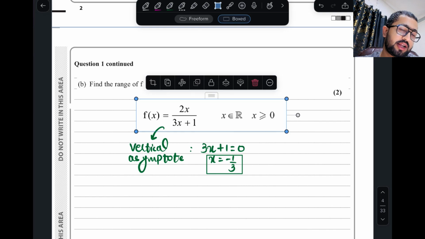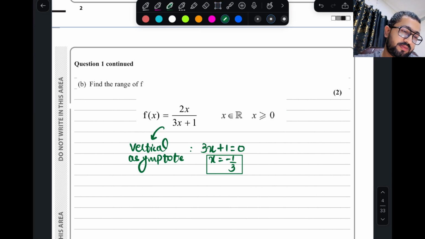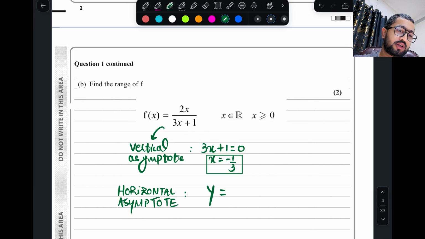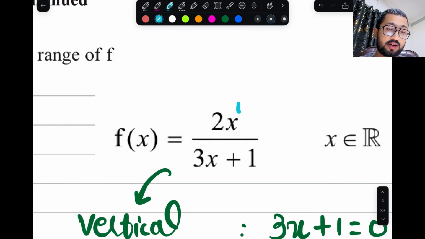How to find the horizontal asymptote? Everyone knows. Just check the degree of the numerator variable and the denominator variable, which is equal. This variable has power 1 and this variable also has power 1.